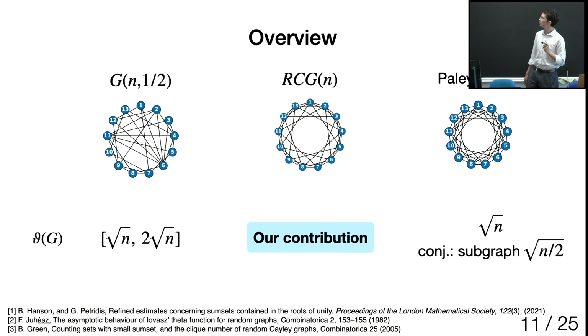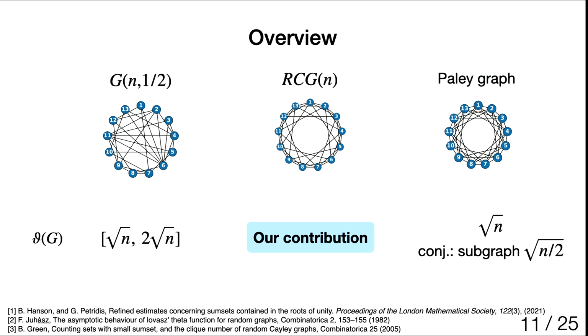All right. So what do we actually know? For the Erdős–Rényi graph, it's known that the expected value of the Lovasz number lies between square root n and 2 square root n. For the Paley graph on the right, it is very simple to show that it is exactly square root n, but there are still many conjectures about some subgraphs of the Paley graph and how they behave. And so our contribution is in the middle. We study the random circulant graph.